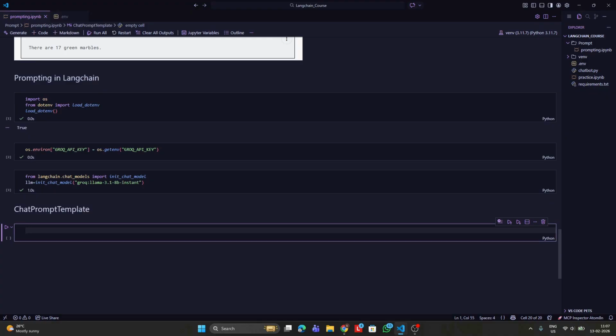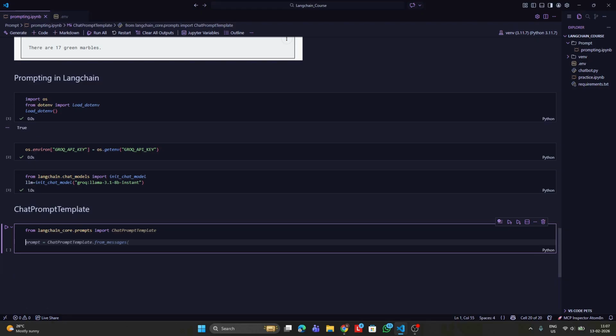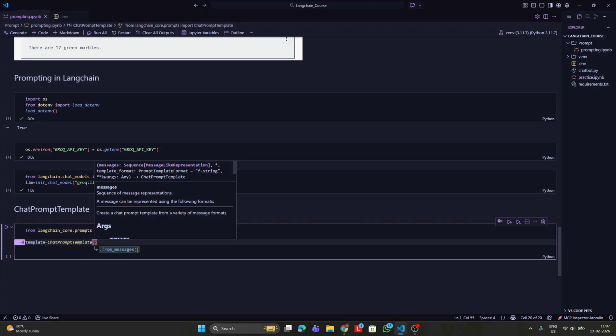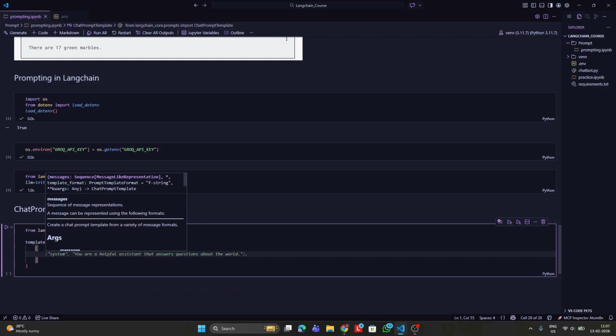So we will be using something called as LangChain core. From langchain_core.prompts, we will be importing ChatPromptTemplate. The next thing is to create an object. Now, how will we create an object? Let me create a template object as template is equal to ChatPromptTemplate of. Now, inside this, we need to give a list as a parameter as we have seen in the docs.